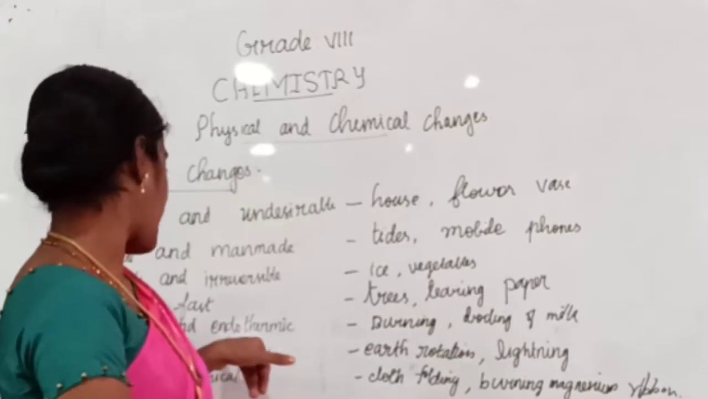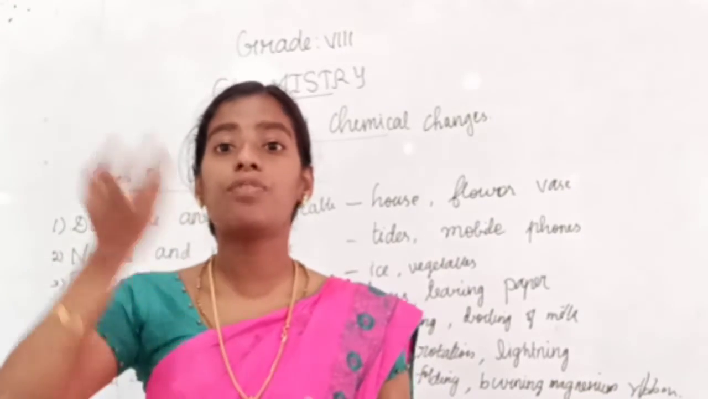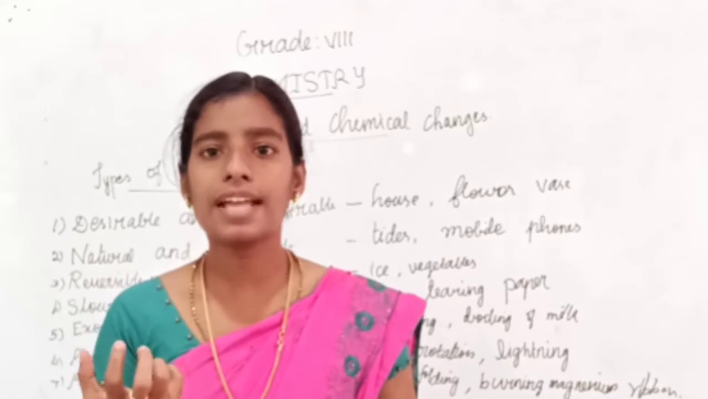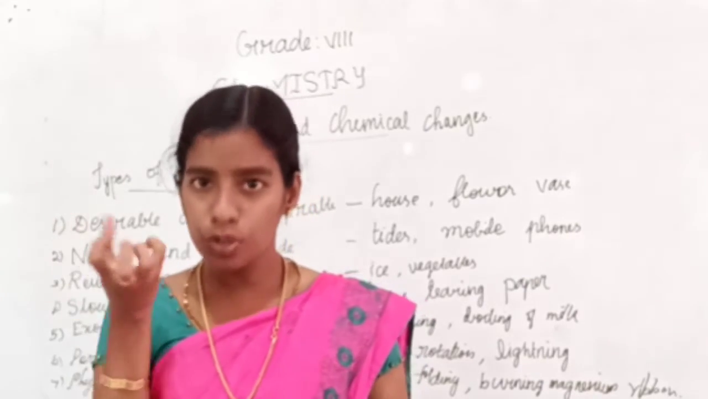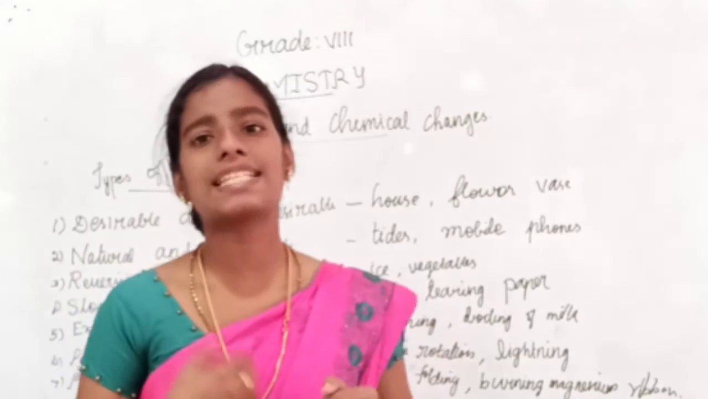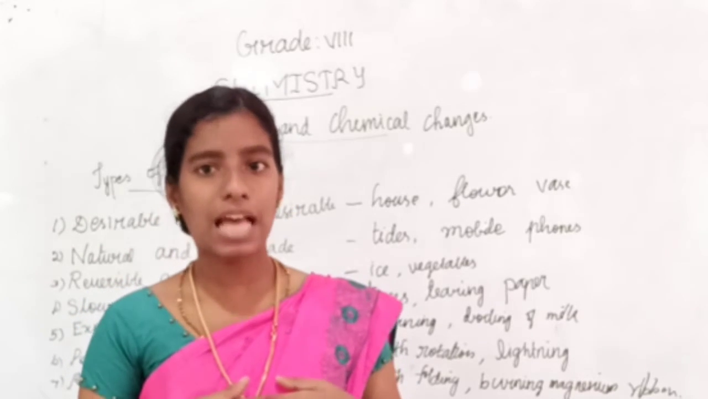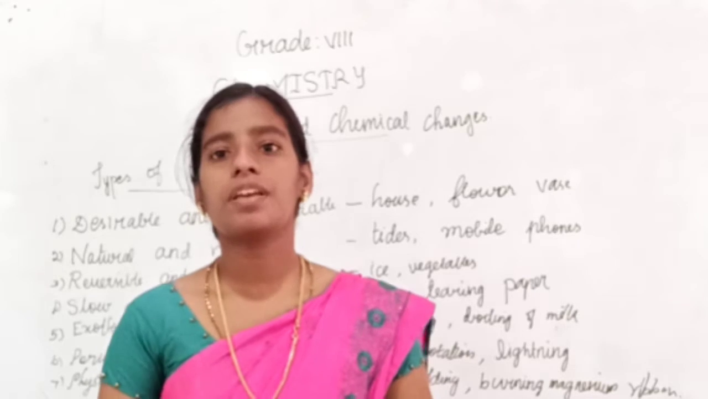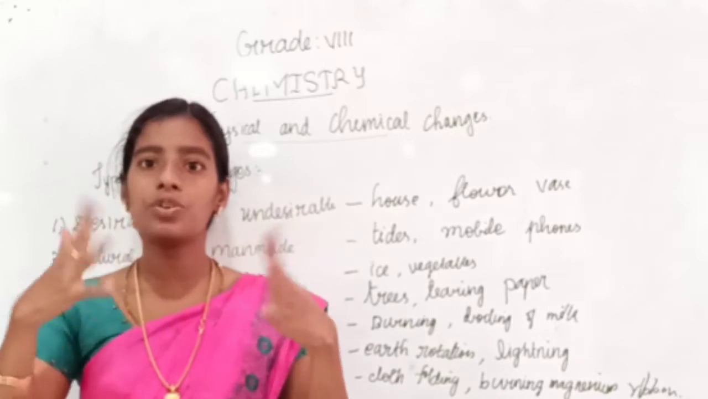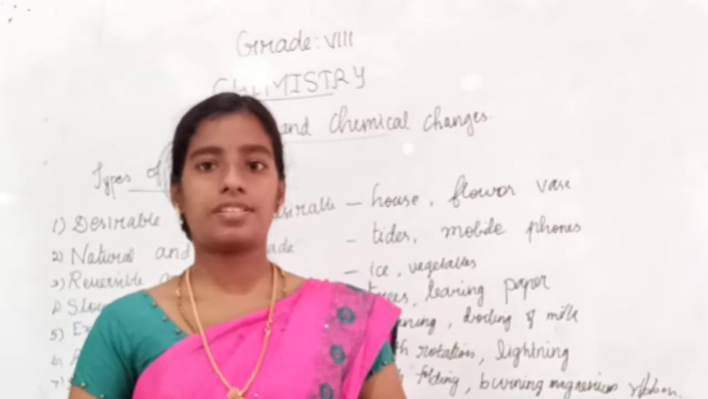Next one is exothermic and endothermic change. Exothermic means heat is evolved. Exo means evolve. Endo means absorb. So, in exothermic change, a change in which heat energy is evolved is called exothermic change. Example, consider burning of fuel. When we burn fuel, it absorbs the oxygen from the environment and it burns and it gives out heat and light. So, it is exothermic change.